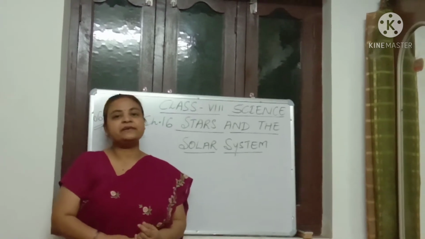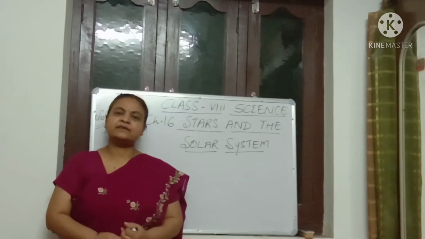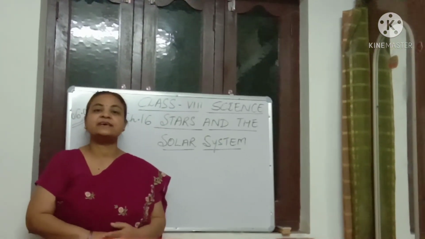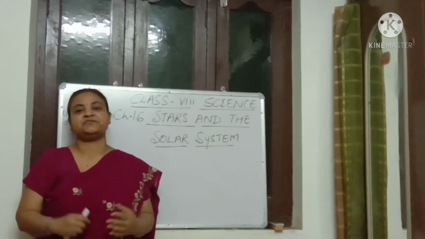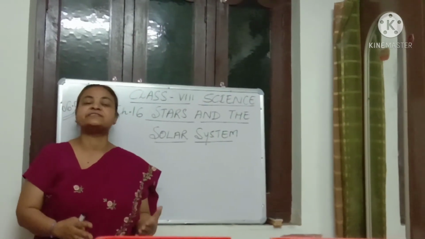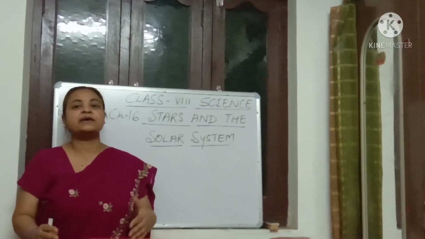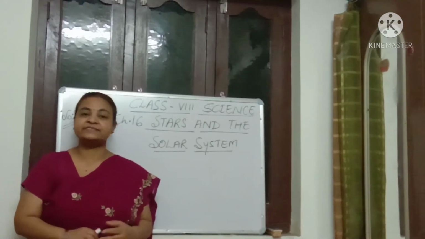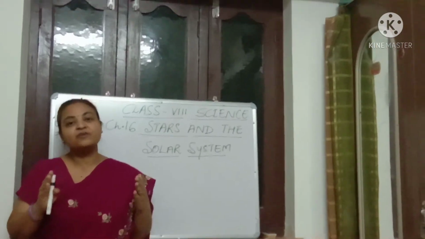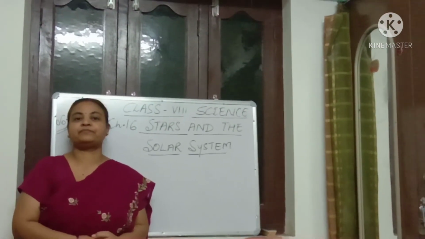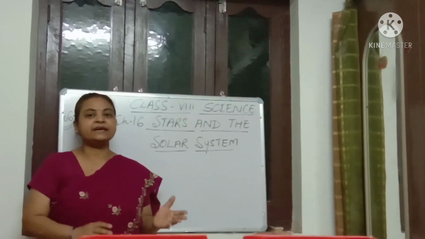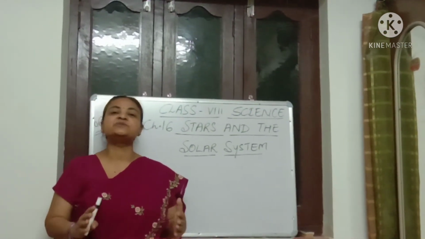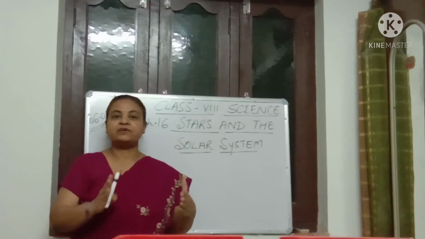The third planet is our Earth. Earth is a very unique planet. It is the only planet where there is an atmosphere which supports life. An atmosphere which consists of nitrogen, oxygen, carbon dioxide, water vapor and other gases. It is the only planet which has water in its liquid form. Earth, as I said, is 150 million kilometers away from the sun and has a very suitable temperature where life is supported.